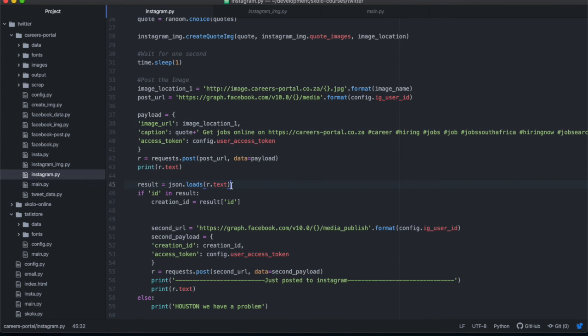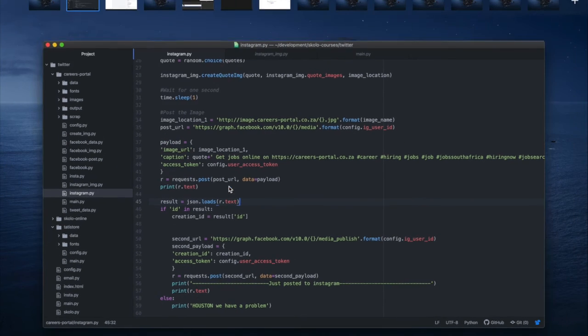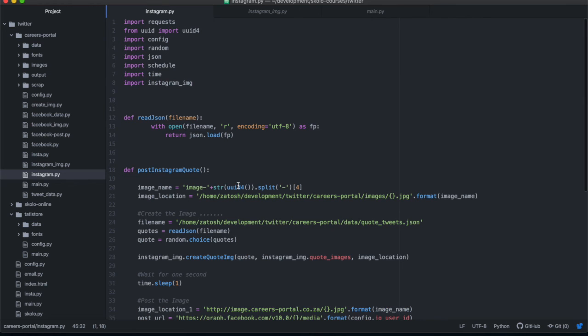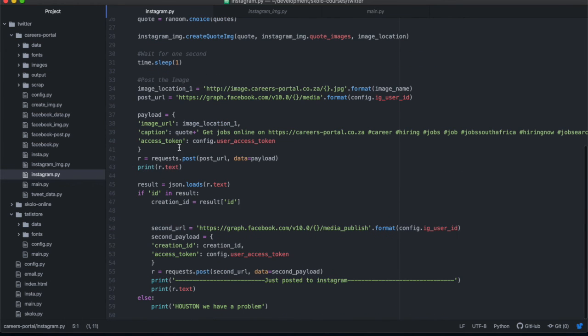Once you've done that, you're going to get back the ID. Remember, this is in 2 stages. When we did it over there on Postman, we did 2 different requests. We have to do the exact same thing. So inside of my Python code, once I send this post request, I'm going to get a response. I need to have a look at that response text, and I'm going to JSON load it, and make sure you import json at the top. Once I've JSON loaded that response, I'm going to check if there's an ID in there.